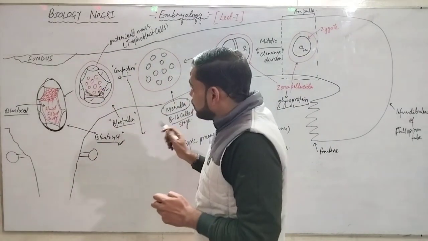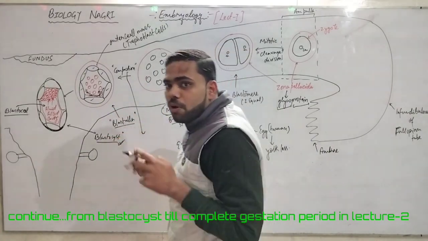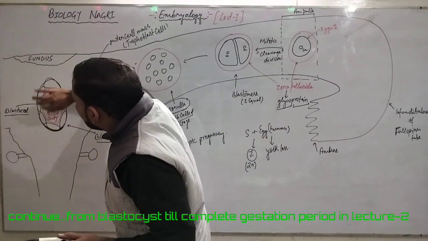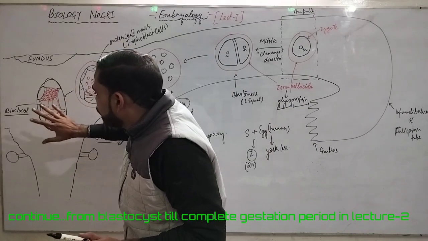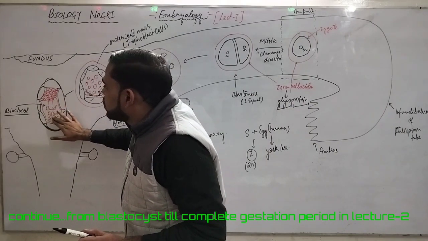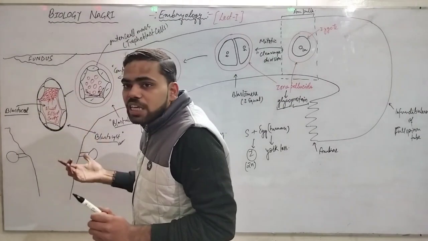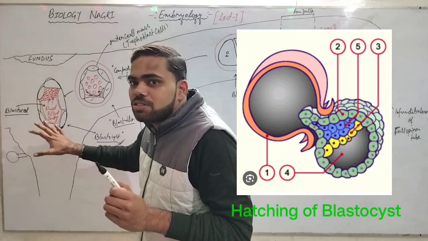And we know that in this lecture we are going to understand till the condition of blastocyst. Now, what happens? This inner cell mass is accumulated at one pole, at one side, due to the pressure of the fluid filled cavity, or fluid which is being produced here in between the outer cells. Now, further we will see how the hatching of blastocyst takes place.